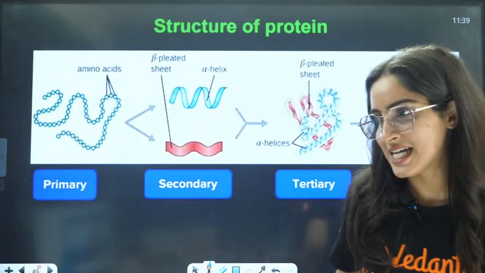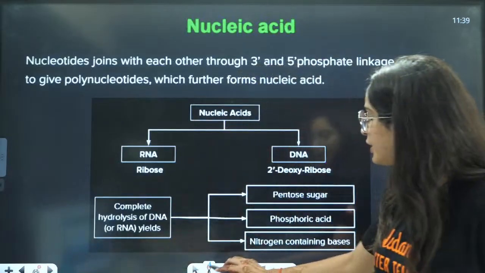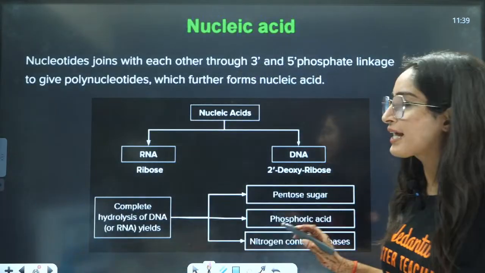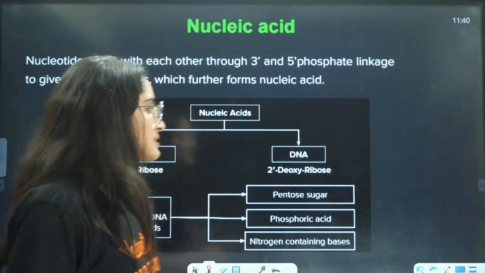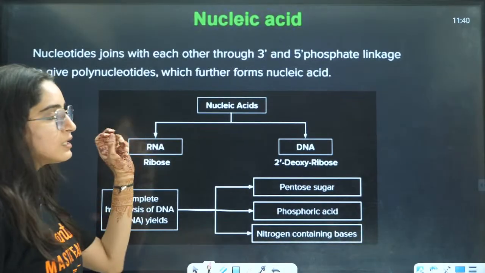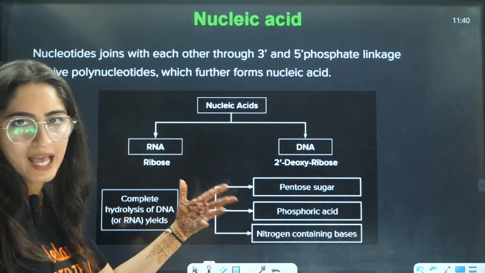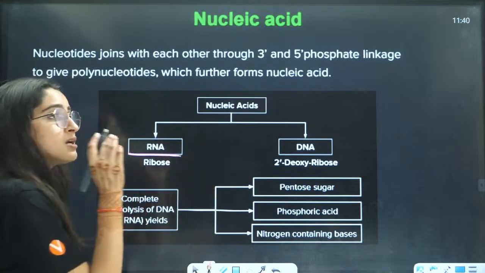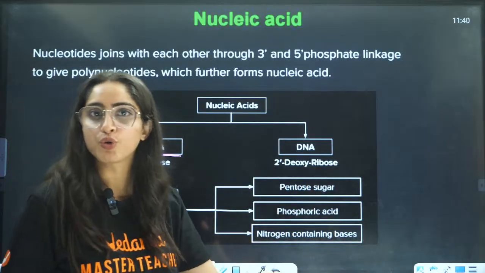Okay. Now, next is nucleic acid. Nucleic acids are basically, we will talk about DNA and RNA here, right? What is DNA? What is RNA? Let us talk about this here. DNA means deoxyribose nucleic acid. RNA means ribose nucleic acid.